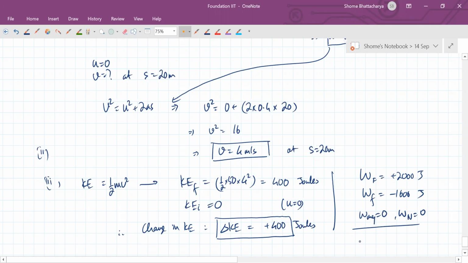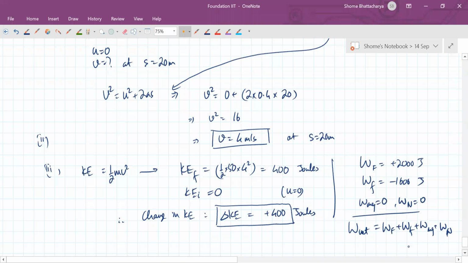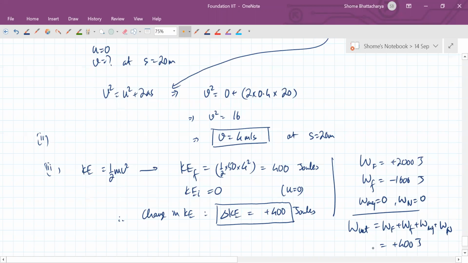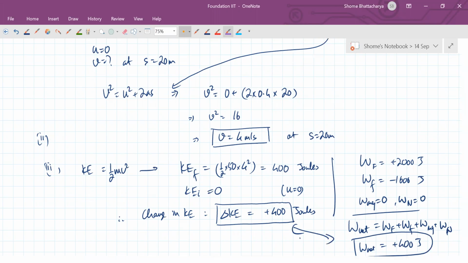So you can see now that the net work done, which is the sum of all these work dones, is becoming plus 400 joules. So that is your third part. It is showing you that the net work done is equal to the change in kinetic energy.